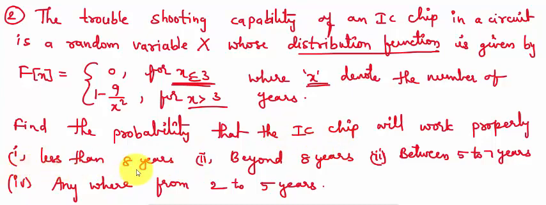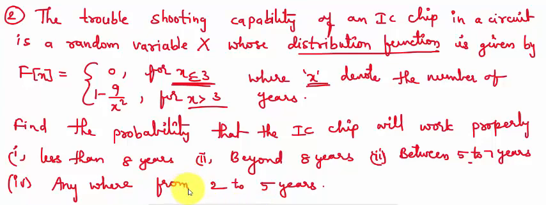First we can find out less than 8 years. Second one is beyond 8 years, that is nothing but above 8 years. Third one is between 5 to 7, that is 5 less than x less than 7. Then anywhere from 2 to 5 years, that is 2 less than or equal to x less than or equal to 5 years. We can find out.